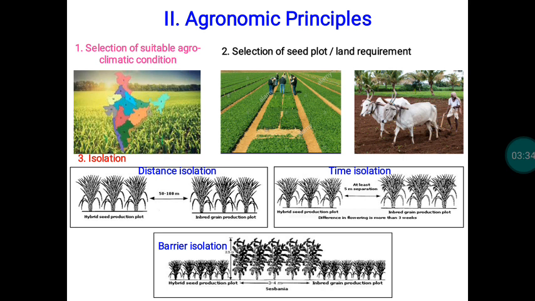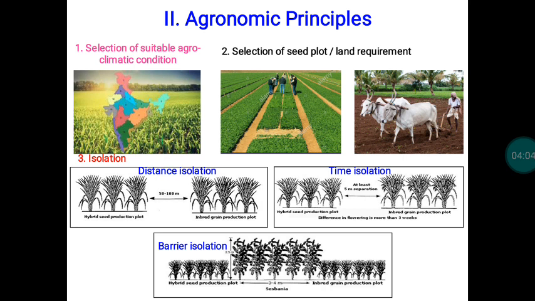Similarly, for some crops like pulses and groundnut, soil-borne disease is a major problem, particularly root rot. The selected land should not have Macrophomina incidence or Fusarium incidence. That is also very important, along with other crop-specific land requirements. These are the things we have to take into consideration during selection of land for seed production purpose. The third item is isolation.